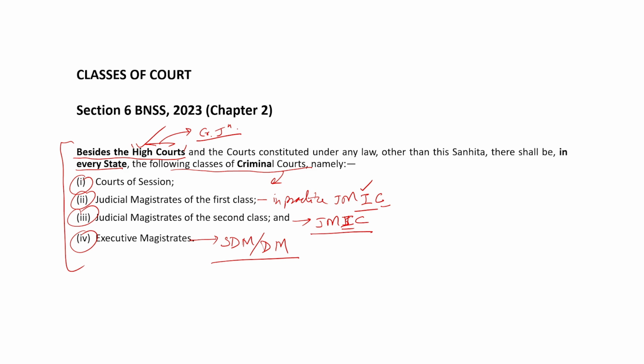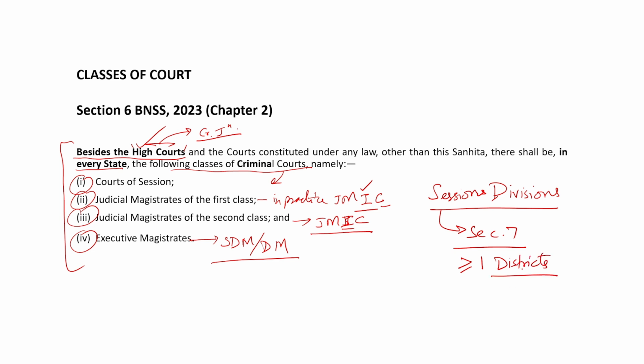Now, section 8 says that the state government in a state for every session division. Now, what is a sessions division? Section 7 says that every session division shall be one or more than one districts. Now, you see, the idea of district is an administrative idea.